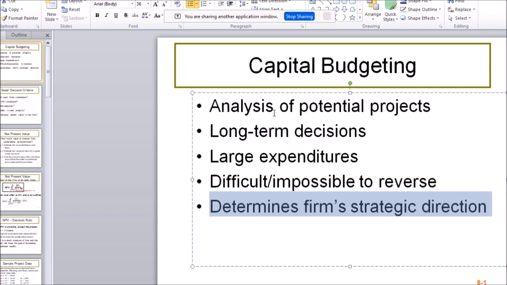Well, we're going to learn how to analyze them and come to an answer in all of these cases. We're going to look at different ways of analysis, different methods of analysis, a lot of different examples. In all of these cases, the answer is going to be either accept or reject. Very easy. Okay. So, for example, is it a good idea to build these 2 factories in Japan?